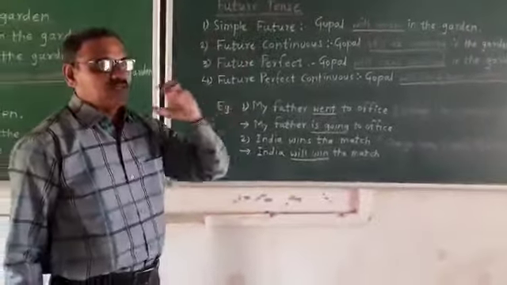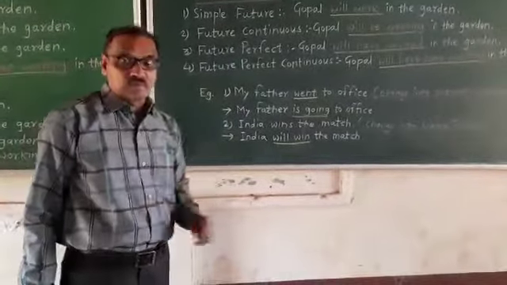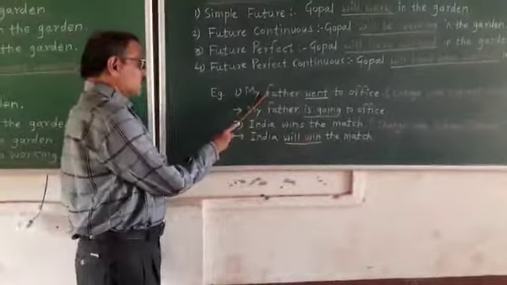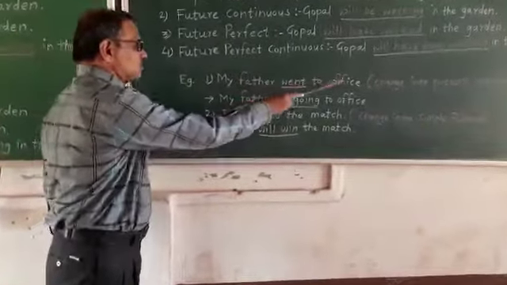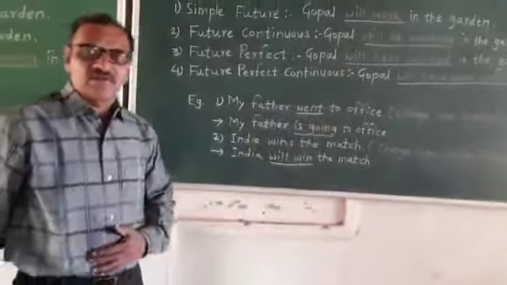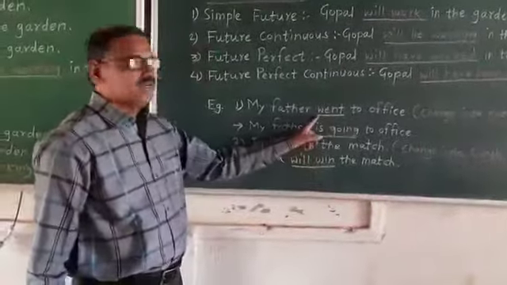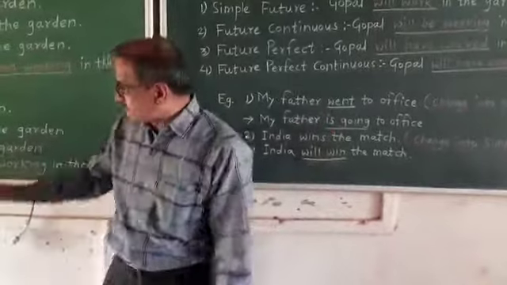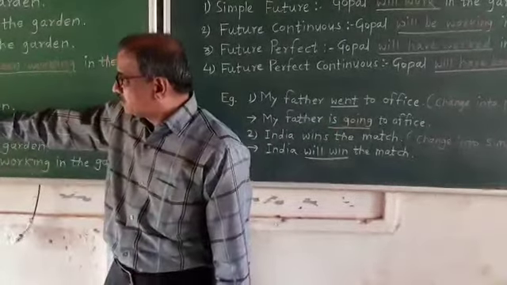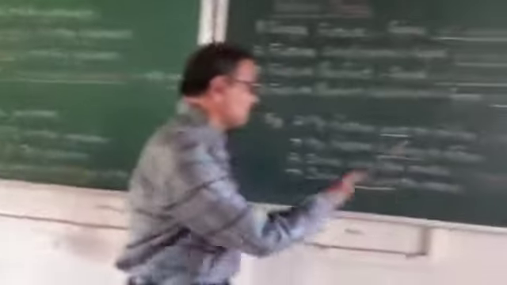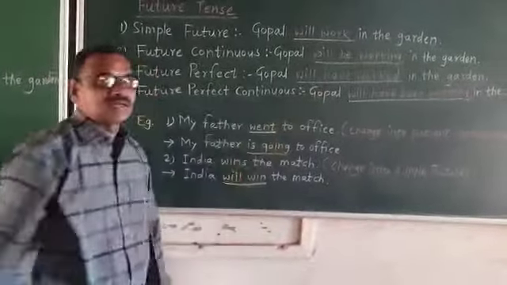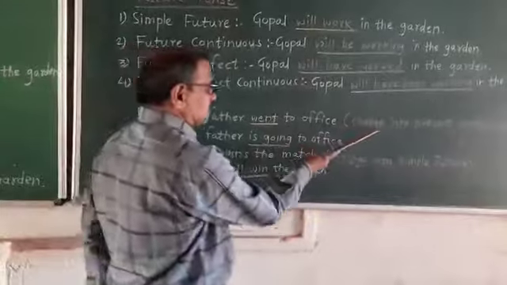So the question is asked in the question paper like this. One sentence is given here: My father went to office. Please identify the tense. If you see it carefully, work, worked, go, went, so it is a simple past tense. And what is the instruction given here?